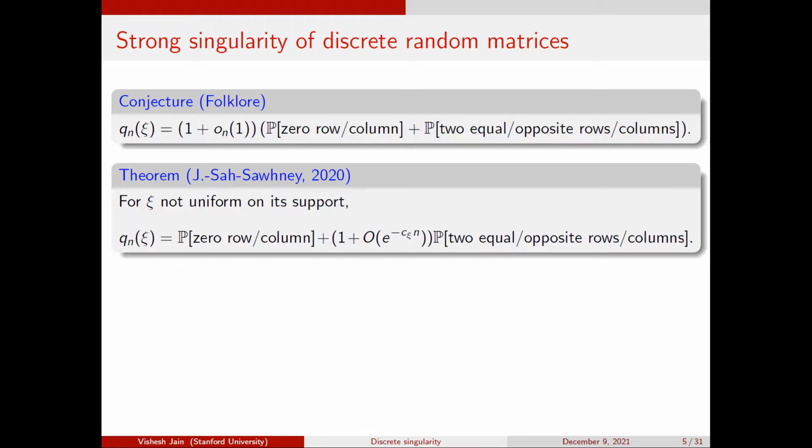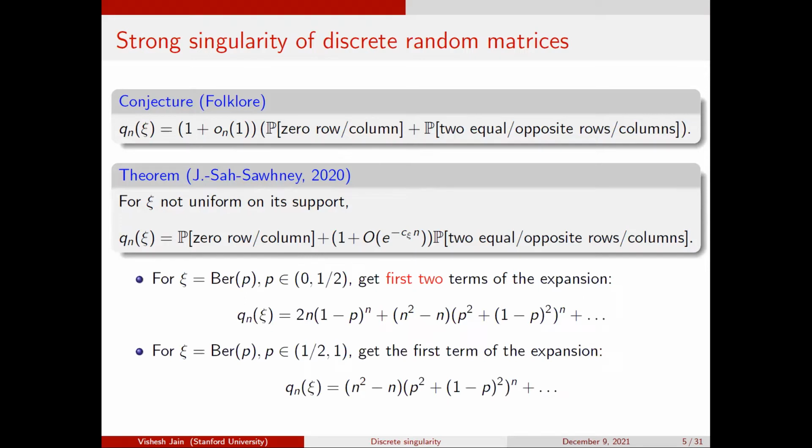Okay. So I said this is a little bit stronger than the conjecture, and the reason is just the placement of these 1 plus little-o(1) terms. So it's some technicality, but let me just say, for instance, what this means in the Bernoulli case. So if you look at Bernoulli P, which is between 0 and 1/2, for P between 0 and like 1/1000, this was known. But for P which is between 0 and 1/2, you actually even end up getting two terms of the expansion, right? So even the first term of the